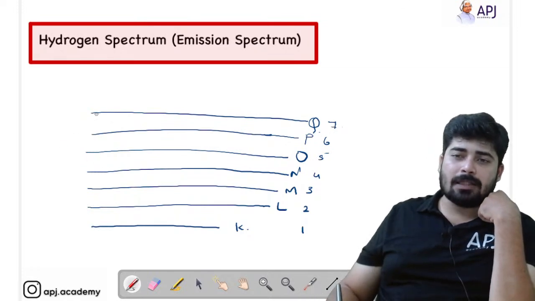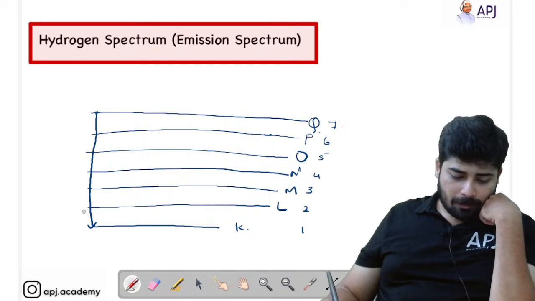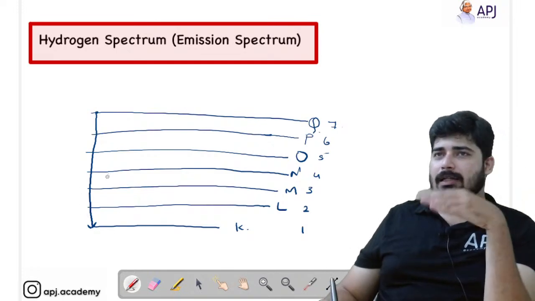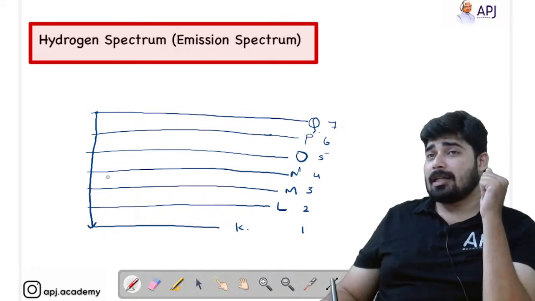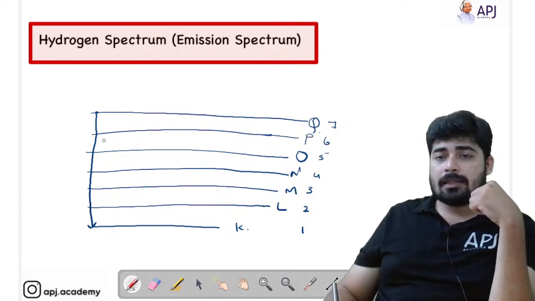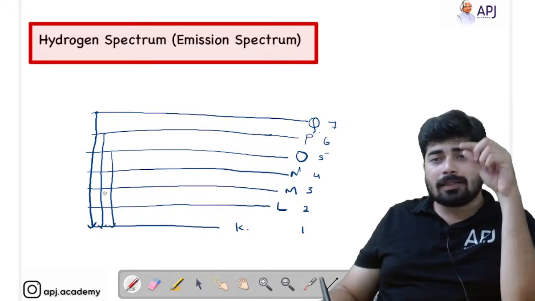That means if the electron jumps straight from the 7th shell to the first shell, that is one corresponding case. Such energy can be released when the electron from the 7th shell jumps to the first shell. It is also possible that from the 6th shell, an electron can jump to the first shell. From the 5th shell, an electron can jump to the first shell, and all these correspond.